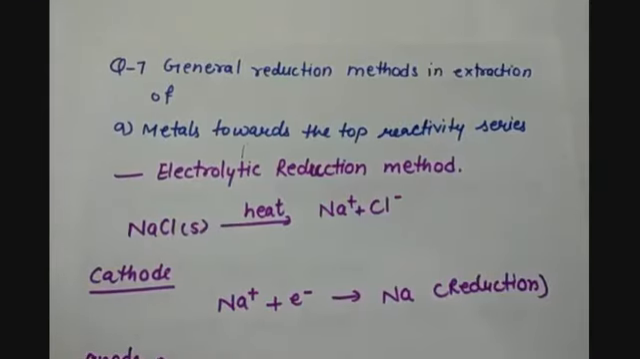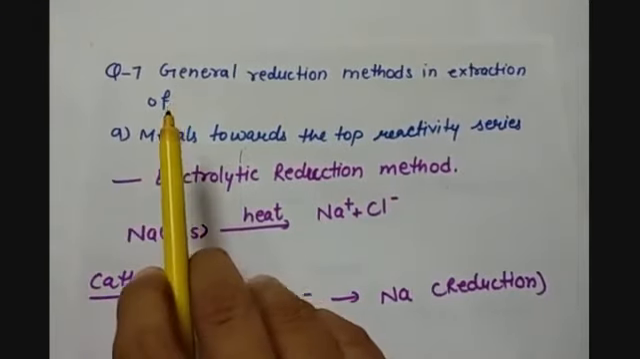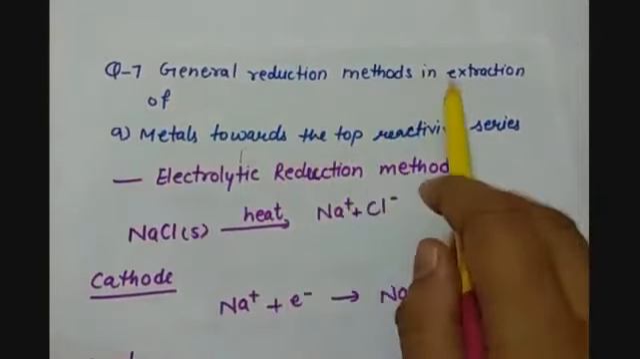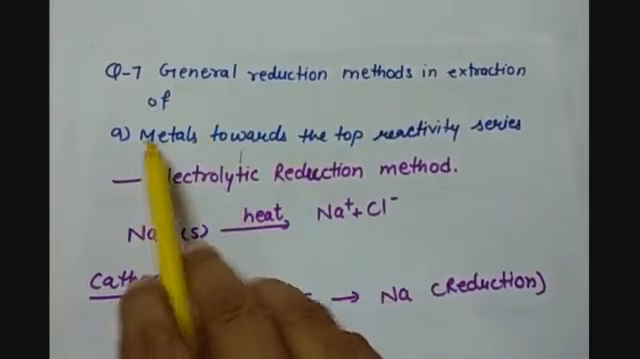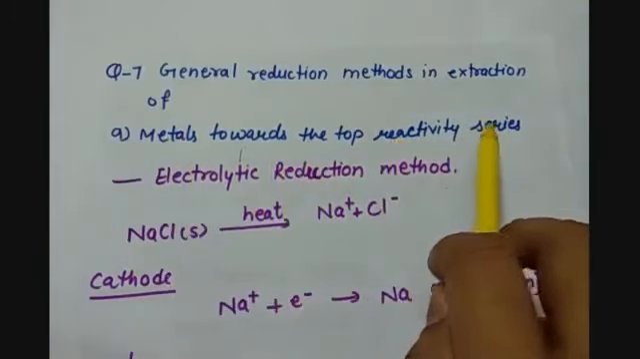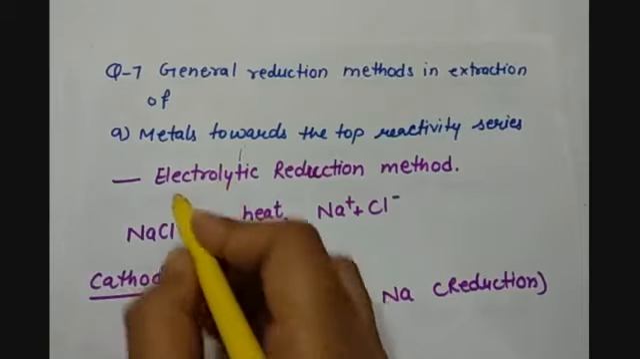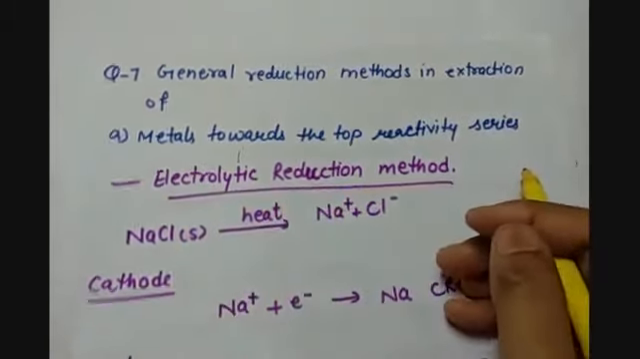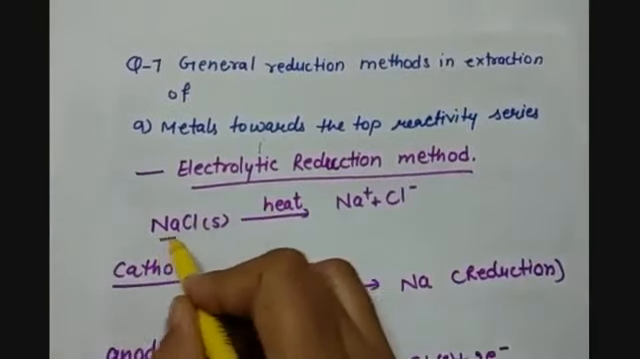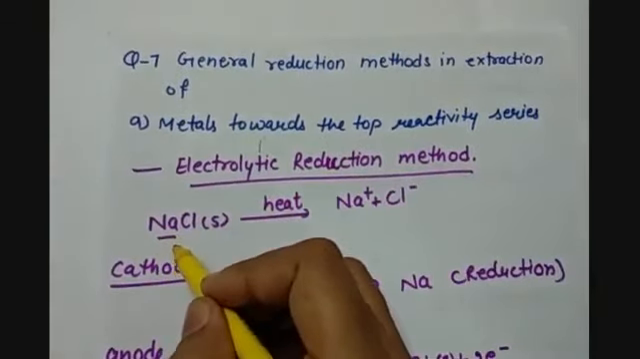Then question number 7 is: write the general reduction methods in the extraction of part A, metals towards the top of the reactivity series. We know that at the top of the reactivity series, the most reactive metals, or highly electropositive metals, are placed, so their electropositive nature can be used to reduce them. The electrolytic reduction method is generally applied to extract these kinds of metals, like sodium, which is generally found in the chloride state.